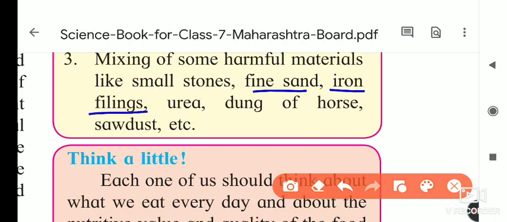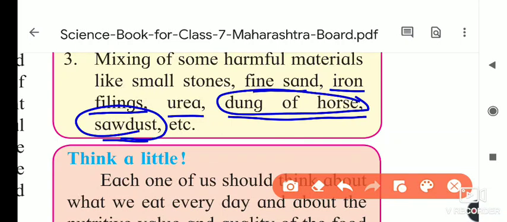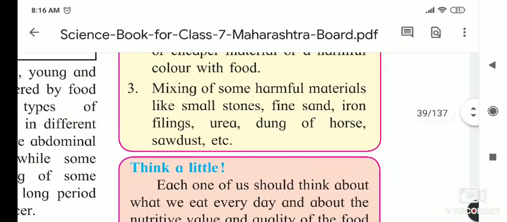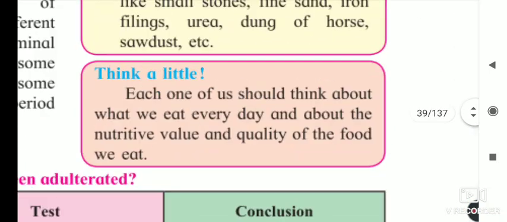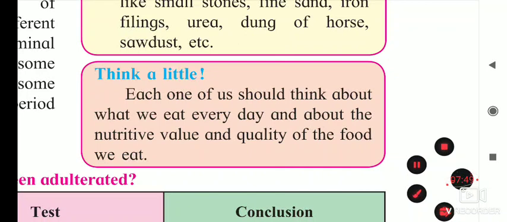Iron filings they mostly add in semolina, or rava. Urea is added in milk powder and milk, so the fat appears to increase. Dung of horse and sawdust they also add, in tea powder. So it is dangerous, and we have to be careful about adulteration of food.